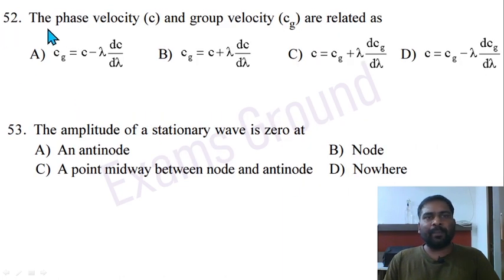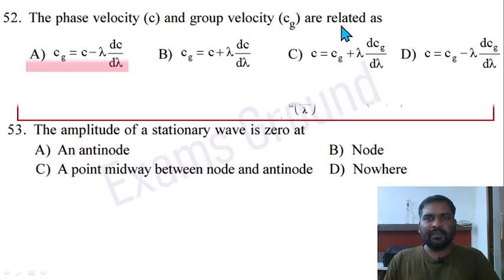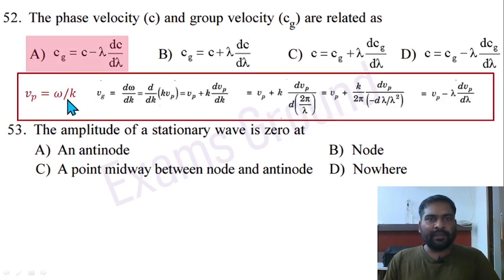Question 52. The phase velocity Vp and group velocity Vg are related as... Vp equals omega by k is the phase velocity, and Vg equals d omega by dk is known as the group velocity. Vg equals Vp minus lambda dVp divided by d lambda. So option A is correct. Group velocity equals phase velocity minus lambda times the derivative of phase velocity with respect to lambda.